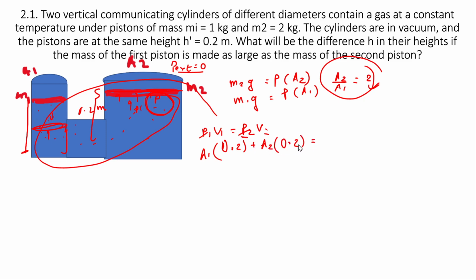When this has settled down, what we have to understand is that the total volume is being occupied here, so a new height is going to be established. Let's suppose it to be h double dash, and this is going to be nothing but A2 into h double dash. Now from these two conditions, we can say that h double dash will come out to be 0.3, and this is what is being asked in the question: what is the difference between their heights finally?